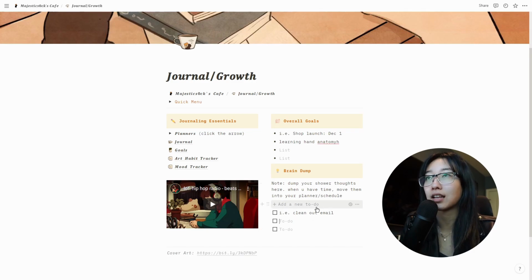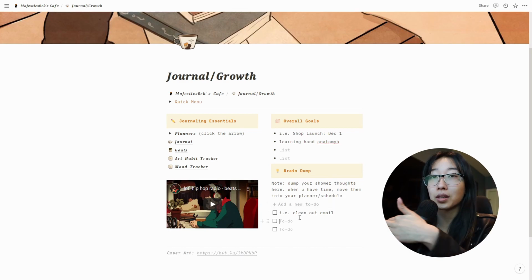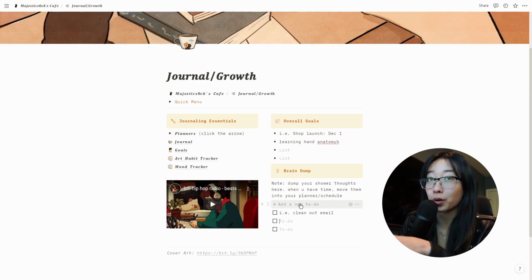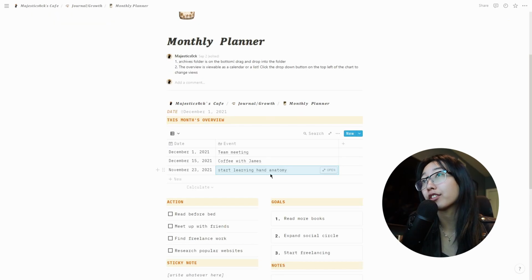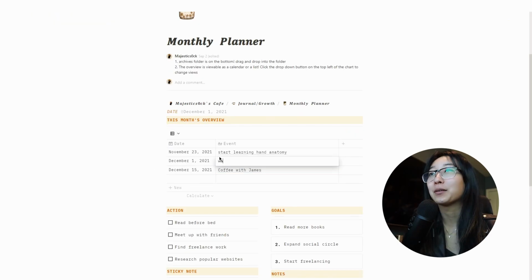This just exists in case you randomly, while you're like studying hand anatomy, you're like, oh, I really need to do laundry. And you just write laundry. Just so like when you do get distracted with those thoughts, instead of going to go do them or forgetting to do it later, you can quickly dump it in the section and then focus on what you're currently trying to focus on. I guess learn hand anatomy. So right here we have planners, plan future days with events like watch Majestic Socks video.